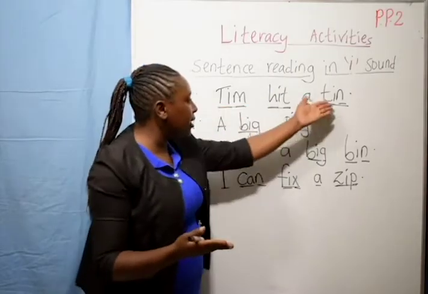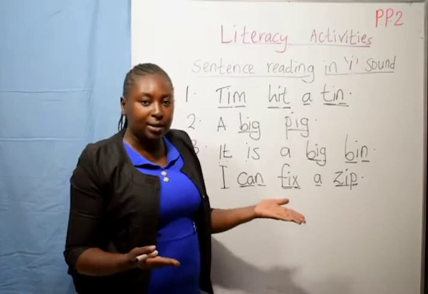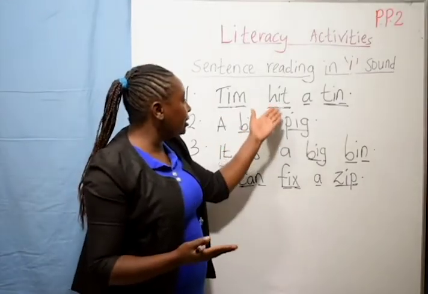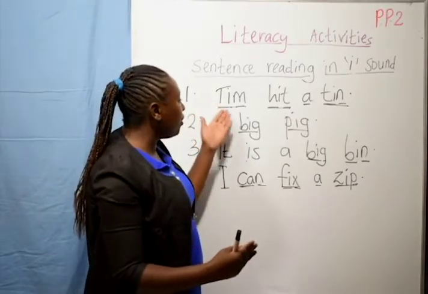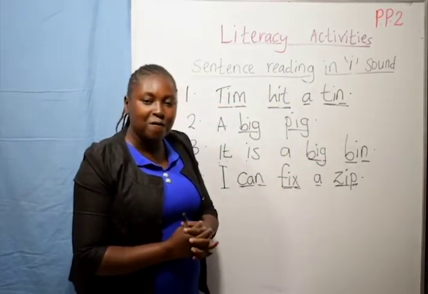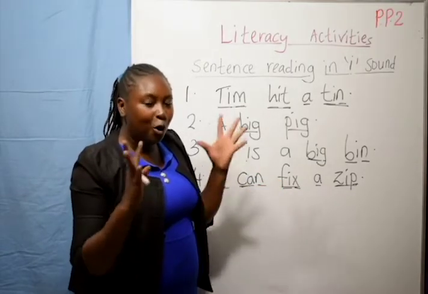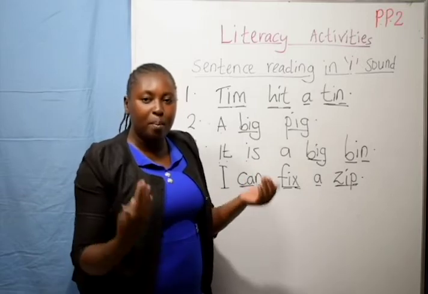Like team hit a team. These are E sound words, and these three-letter E sound words are the ones that we have used to connect together. Very simple. You can also connect together simple words in E sounds that you know to make few sentences.